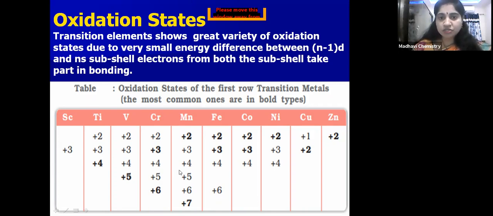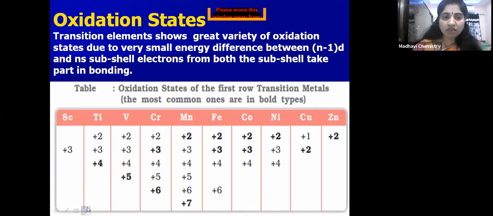If you see here, children, at the middle of the series, manganese, if you consider, can show a greater number of oxidation states. Is it not manganese? It shows from +2 to +7 oxidation states. But at the ends of this series, scandium, copper and zinc show a smaller number of oxidation states, whereas at the middle of the series, that is manganese, it shows a greater number of oxidation states.